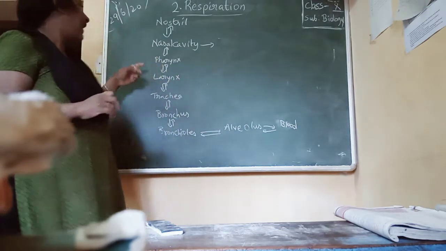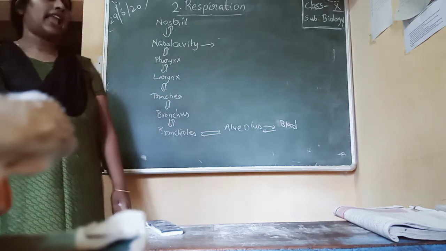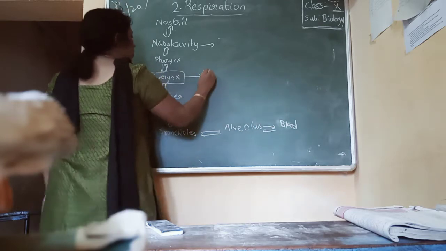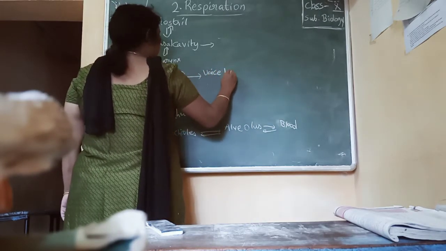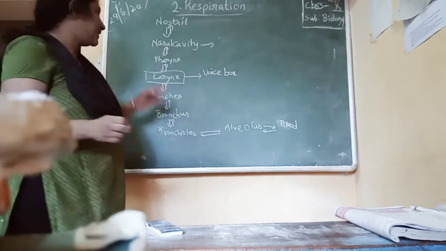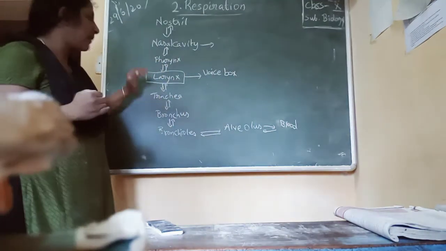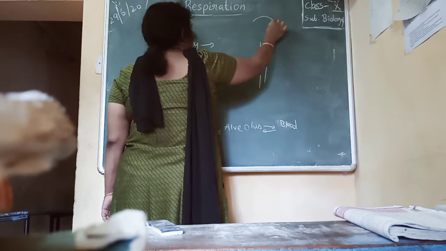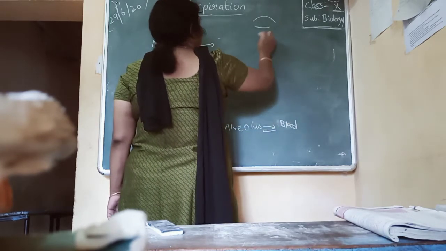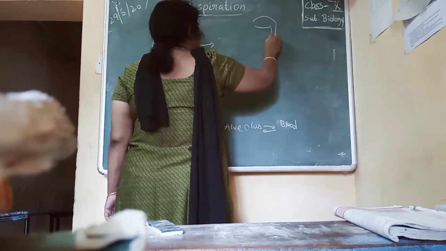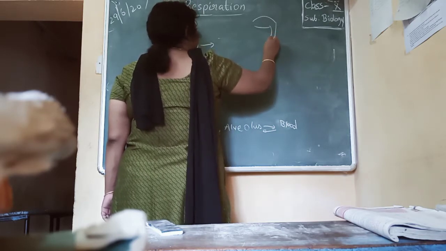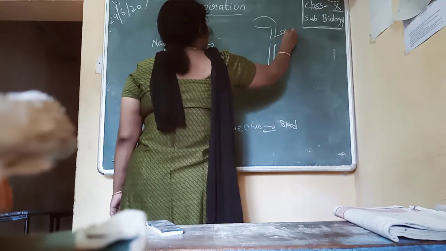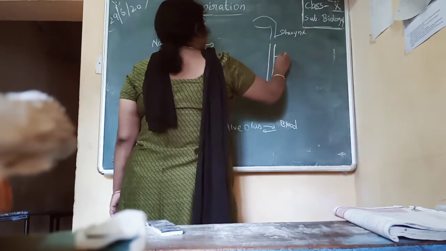From the pharynx, the air enters into the larynx. Larynx is a very important structure. Larynx is also called the voice box. So the larynx is present below the pharynx and above the trachea. So we have seen this is our trachea, and somewhere here you have your pharynx. From this, if you see, this is our larynx. This is our pharynx, and this is our trachea.